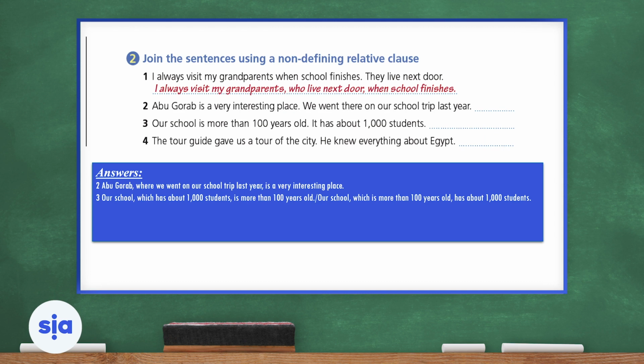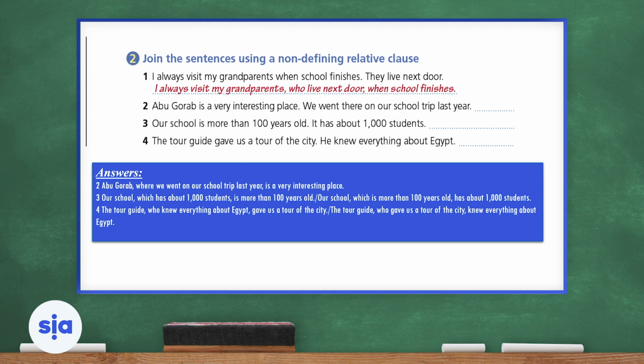Now let's jump to number four. The tour guide gave us a tour of the city. He knew everything about Egypt. So our topic or our title is the tour guide. So let's see how we're going to use it. The tour guide, who knew everything about Egypt, gave us a tour of the city. Why did I use who? Because we're talking about the person. The tour guide is a person. It's a man or a woman.